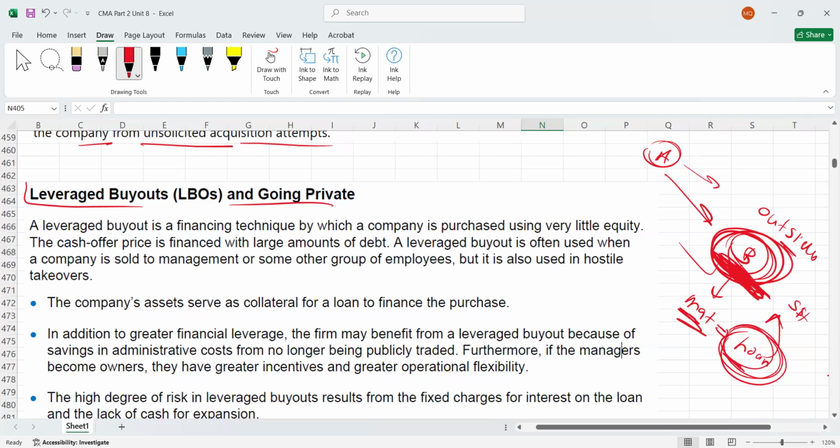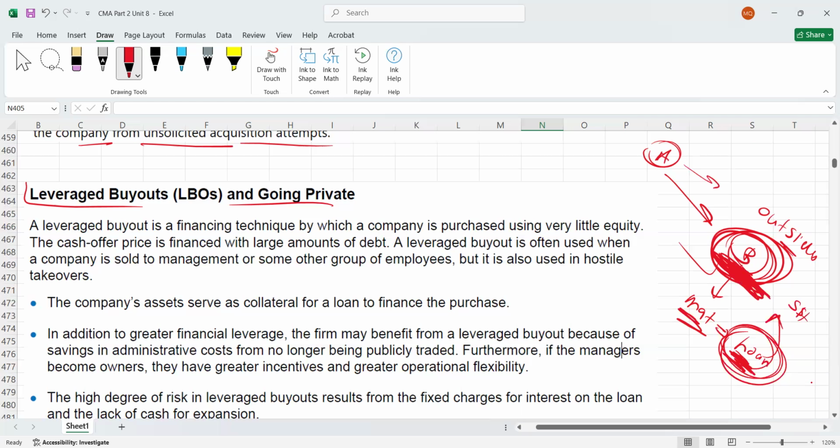Obviously once they take the substantial loan, it is called a leveraged buyout. Leverage means gearing. So they have taken a loan now, and once they take a loan, obviously the burden on the company will increase. And how can it work as a defensive tactic? Defensive tactic means what? Please focus with me here.